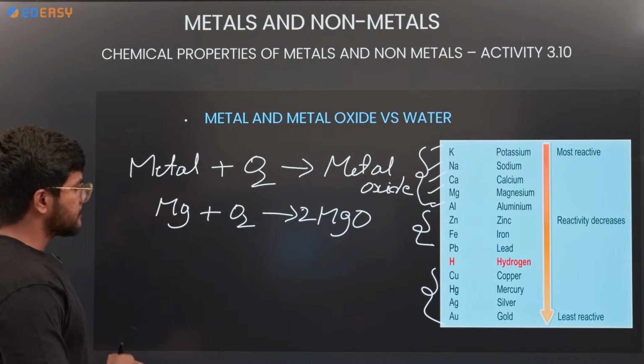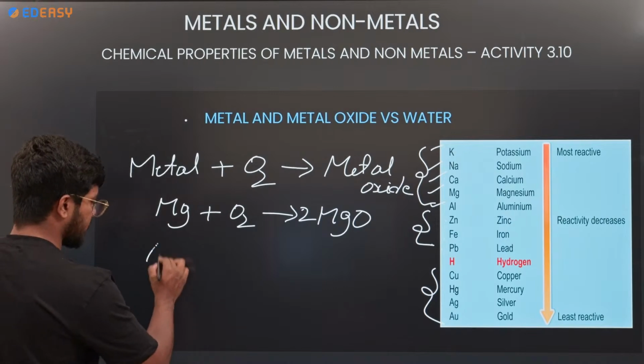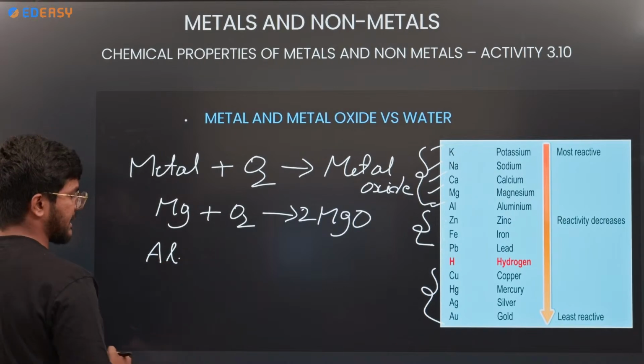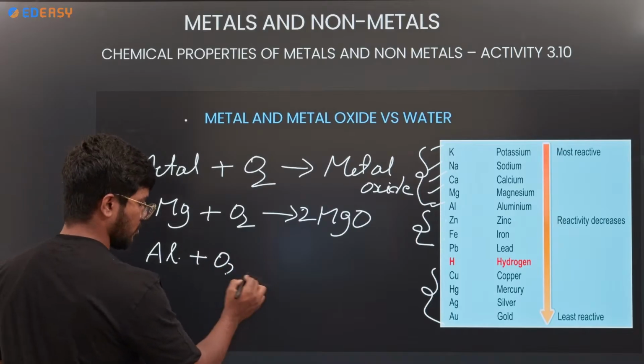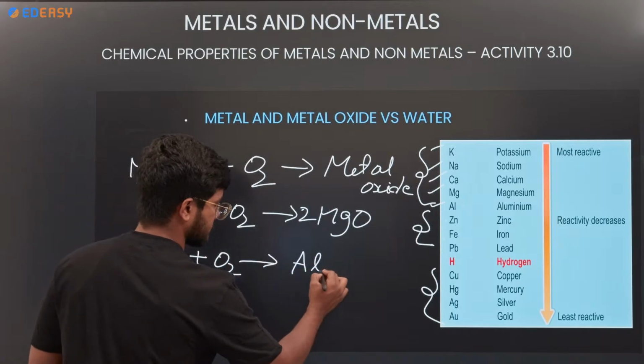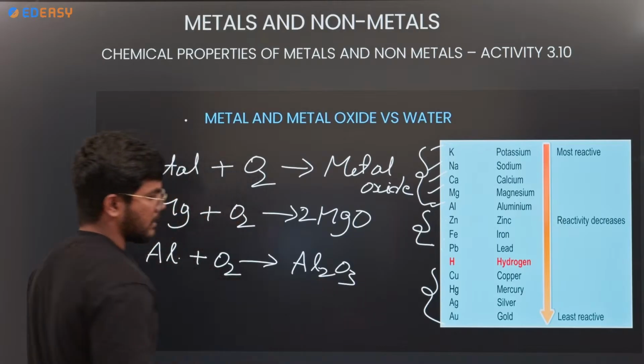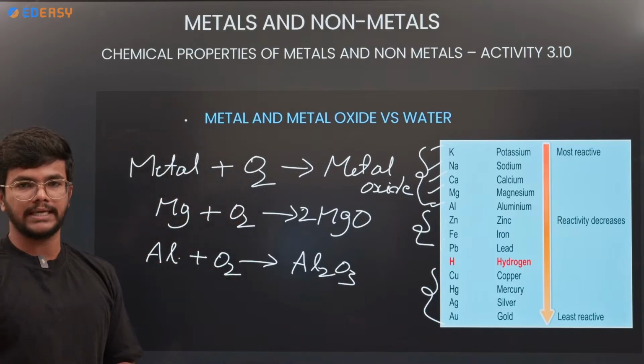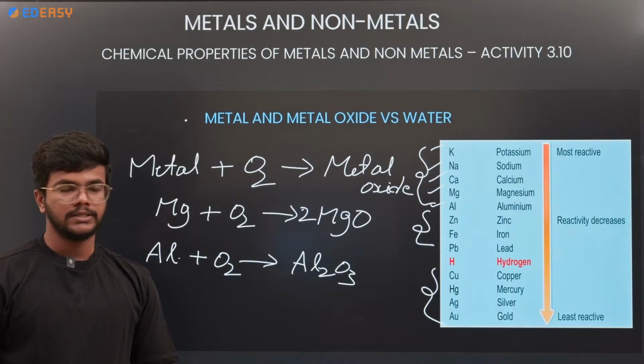So let us assume aluminum, when it reacts with the oxygen O2, it gives aluminum oxide Al2O3. Aluminum, when it reacts with the oxygen, it gives Al2O3, aluminum oxide. This is a metal oxide.